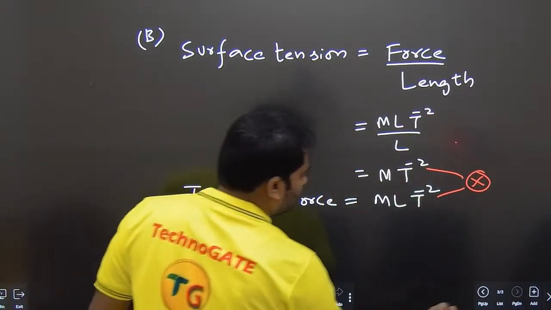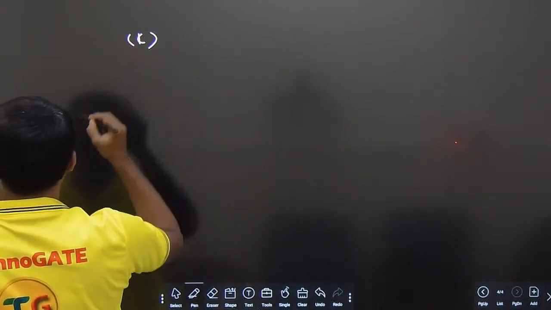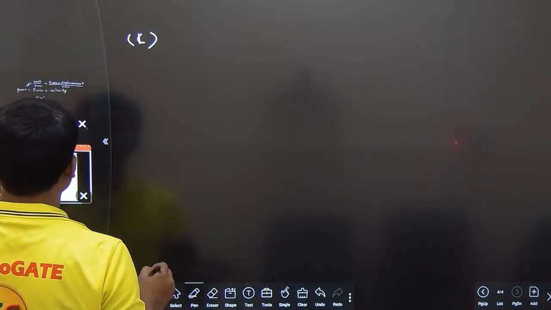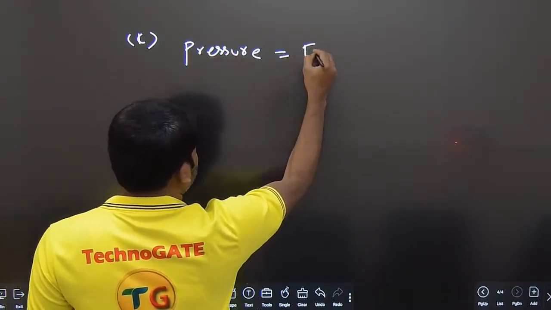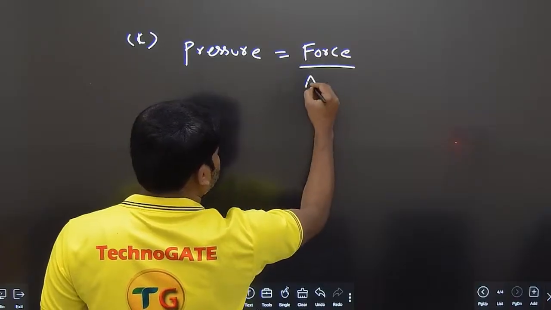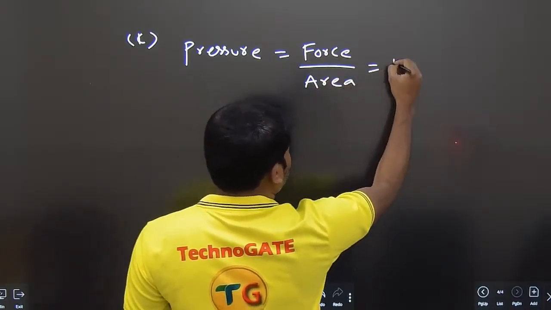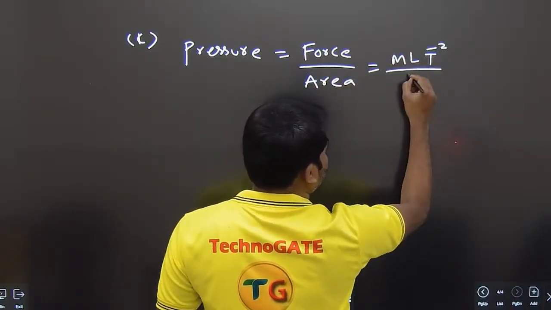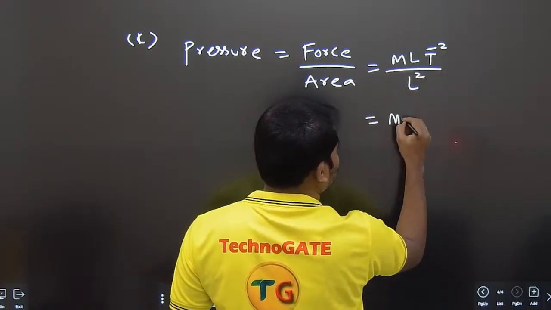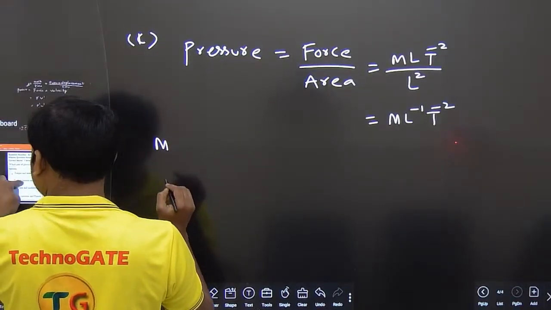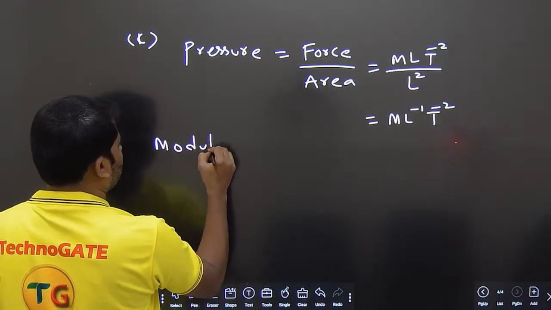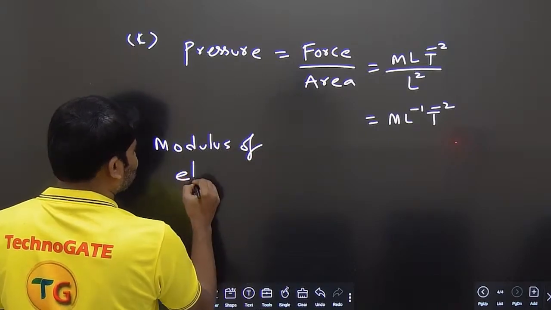Similarly, let us proceed to look into option number C. If you take option number C, that is pressure and modulus of elasticity. Pressure is basically force by area. So M L T power minus 2, area is L square. So we are getting it as M L power minus 1 T power minus 2. Then modulus of elasticity, what is it? Yes, modulus of elasticity.